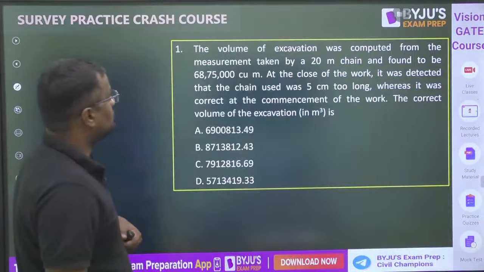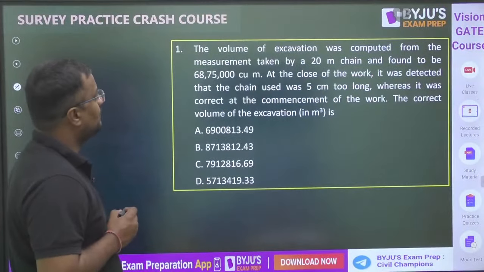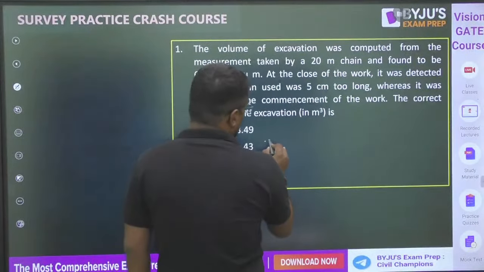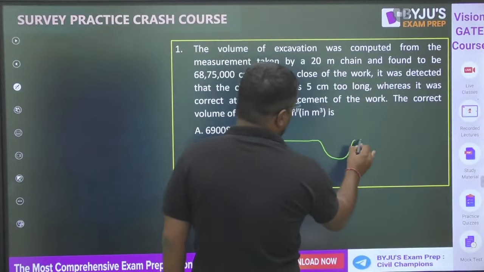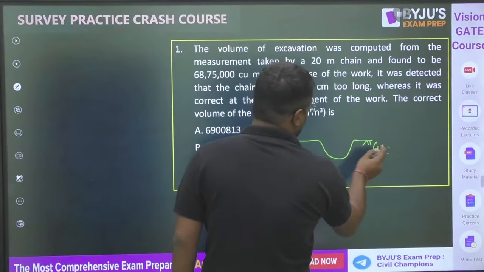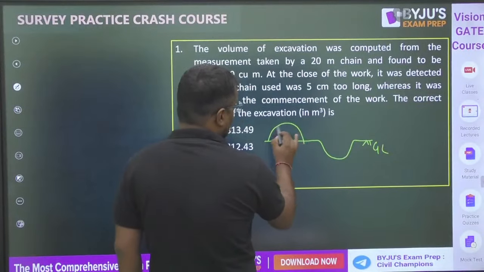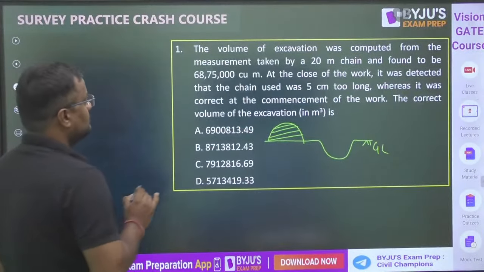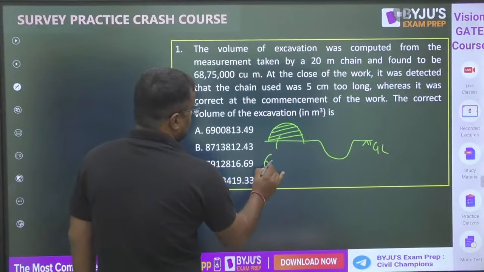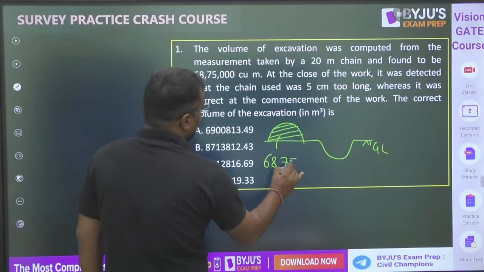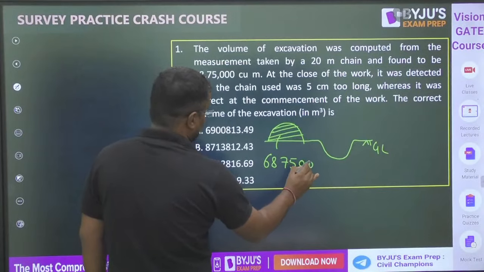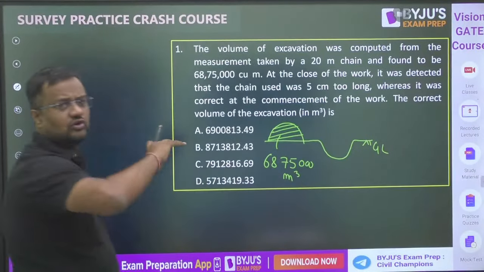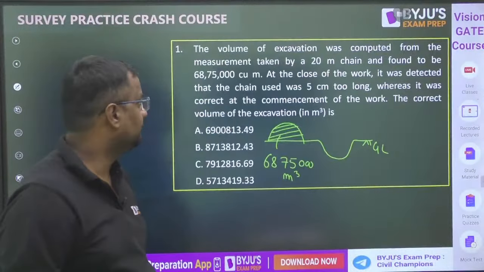Okay. Now, what is the question? The volume of excavation was computed from the measurement. Some excavation was done. From here I excavate the soil and put it here. The volume measured was 687530 meter cube, and the volume will be measured by some chain or whatever.